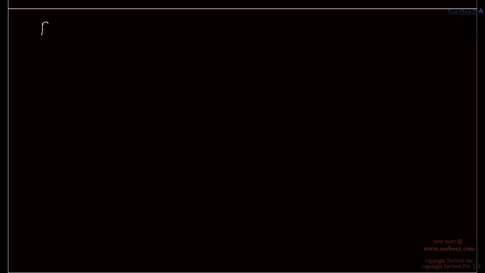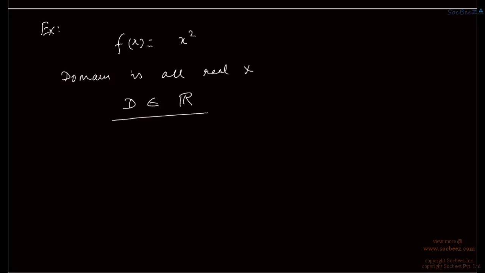For example, let us take the function f(x) is equal to x square. So here, the domain is all real x. We call it D belongs to all real values, right? That is from minus infinity to infinity.